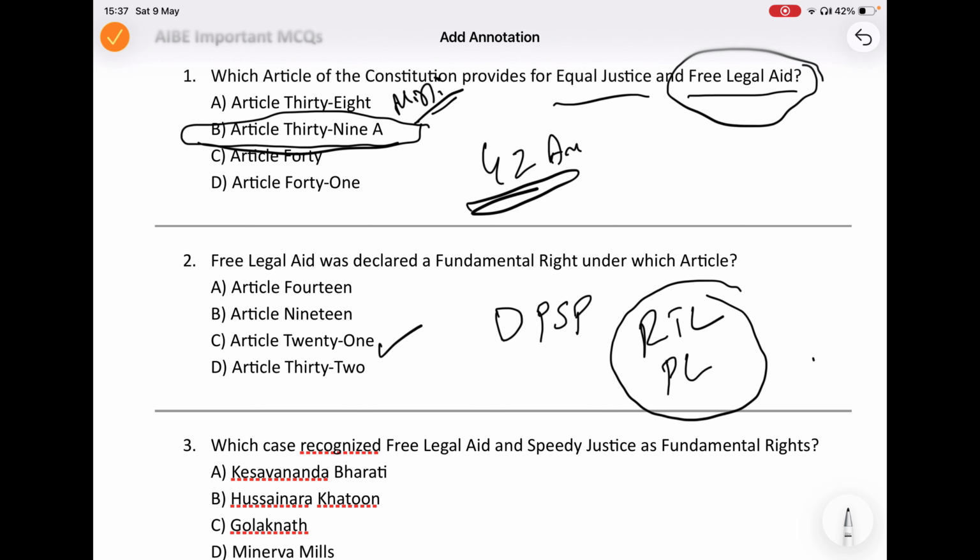This was clearly explained in a famous case, Hussainara Khatun, where the Supreme Court connected free legal aid and speedy trial with Article 21. So, originally, though it is written under Article 39A, it is recognized as a fundamental right as per Article 21.